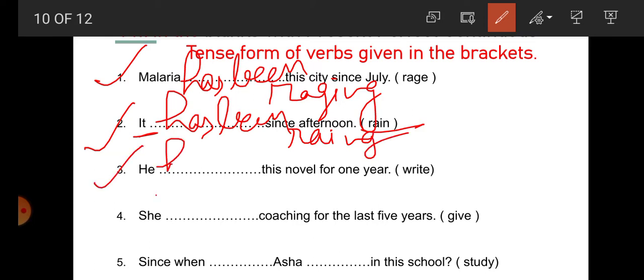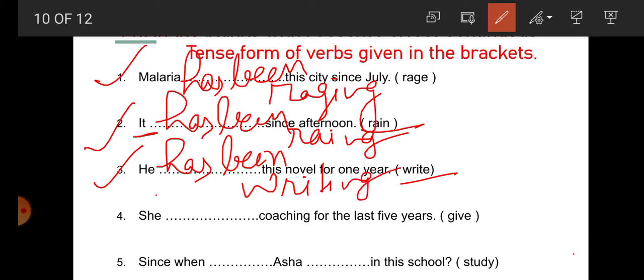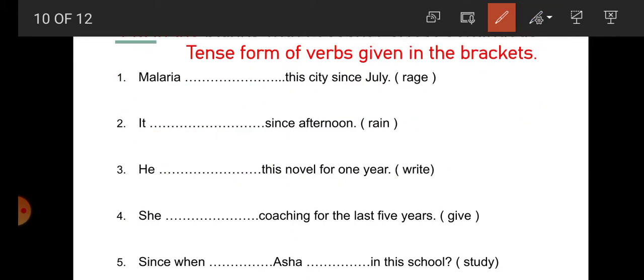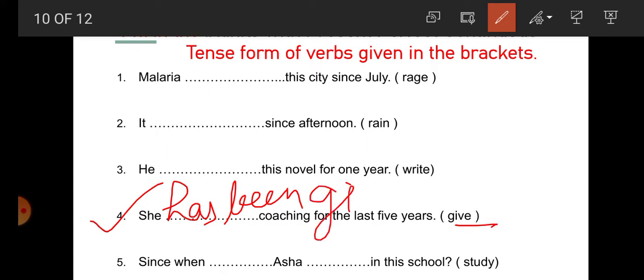So for he, has been writing. He has been writing. Number 4: She. So for she, what will be the auxiliary verb here? She has been. Give is the verb. She has been giving.